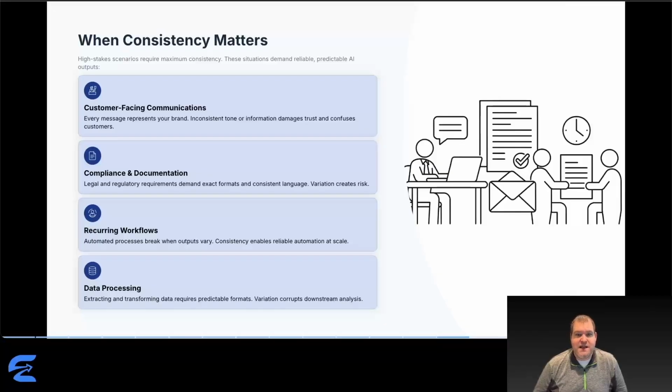Recurring workflows enable automation at scale. When processing hundreds of items through AI, automated processes break when outputs vary. Downstream systems expect specific formats. Data processing requires predictable formats. When extracting and transforming information, the next step depends on consistent structure. Variation corrupts downstream analysis. Pattern: in each case, consistency isn't nice to have, it's a requirement.